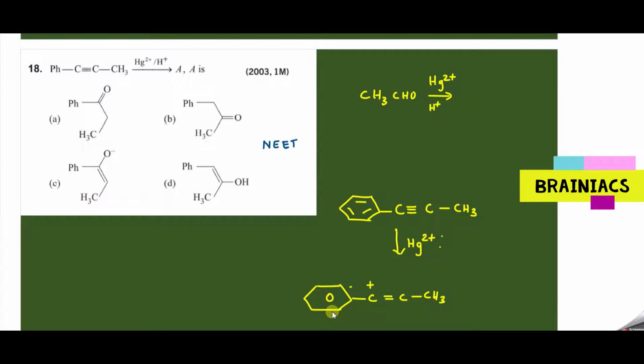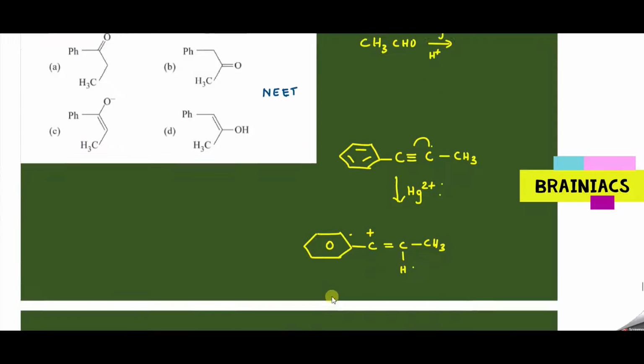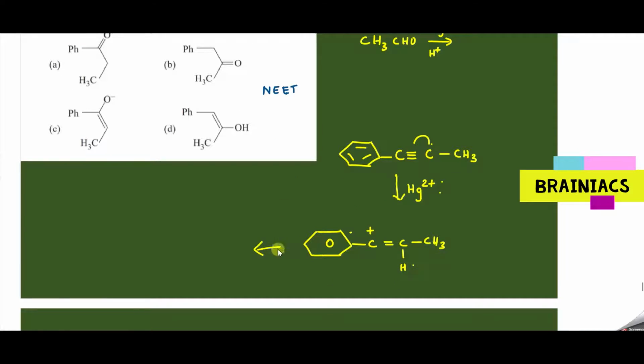So you will have H plus and OH minus. This will polarize in such a way that the minus charge will move here and the plus charge will come here. To this minus charge, H plus will get added. In the next step, OH minus will come to this position. You get a benzene ring with a carbon bearing an OH group and a double bond, with CH3. But the problem is this is an enol.